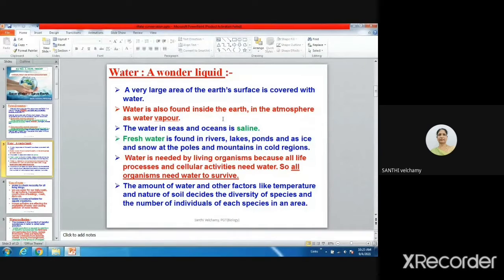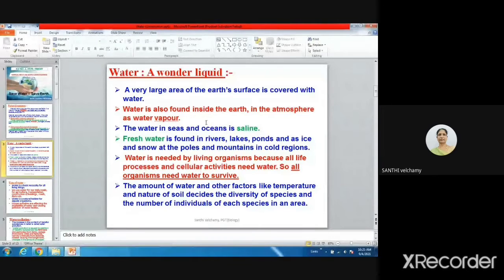Can you see water inside the earth, children? Inside the earth, can you see water? Yes, ma'am. Groundwater. Underground soil water. So water we can see inside the earth also. So is there water in the atmosphere?